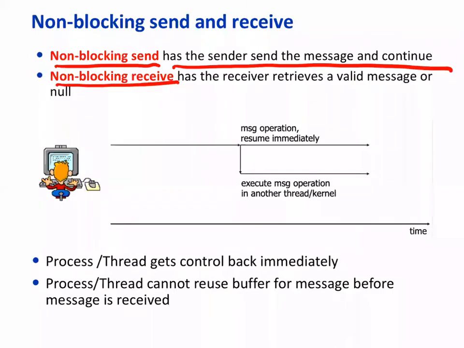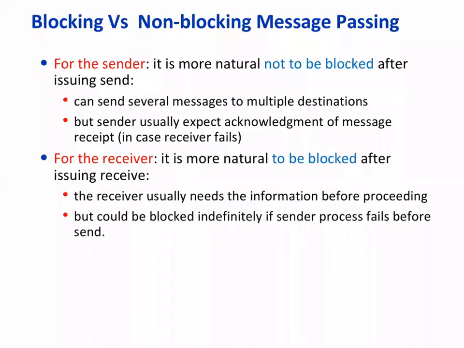It means that when this receive primitive is executed, it just checks if there's a message, copies it somewhere to a buffer or something, otherwise continues. All right, so these are the 4 primitives that we have: blocking send, blocking receive, non-blocking send, non-blocking receive, and any protocol that we develop will have a combination of these. You can think now of even TCP or whatever protocol you studied, or in Ethernet, CSMA/CD, etc., and you can find out what combinations they are, right?